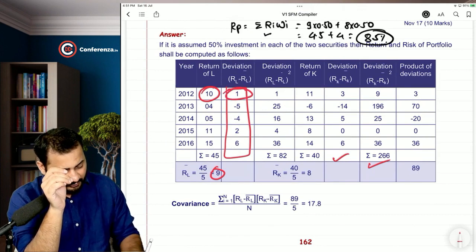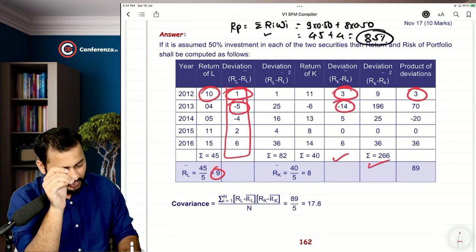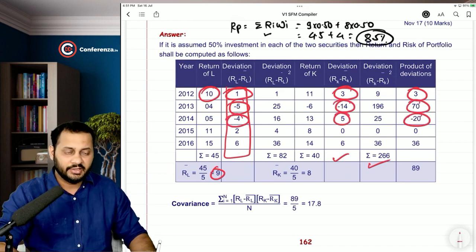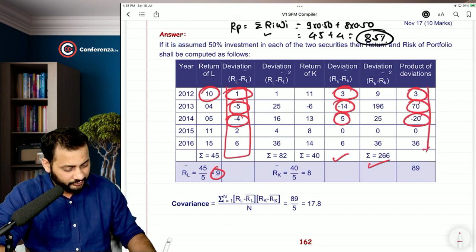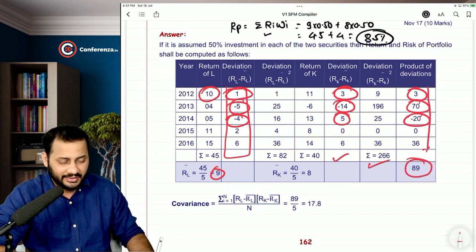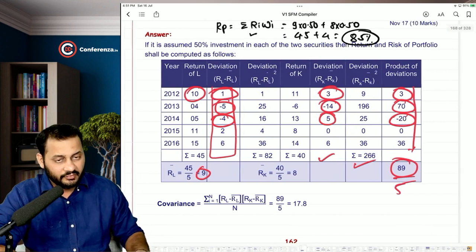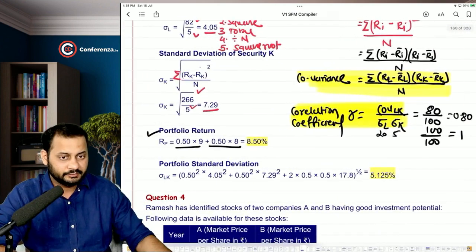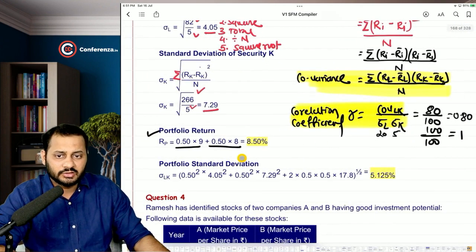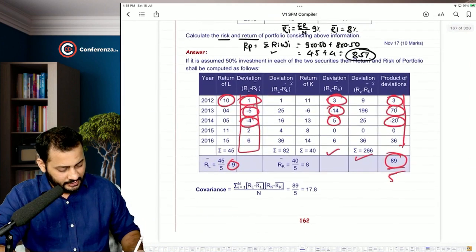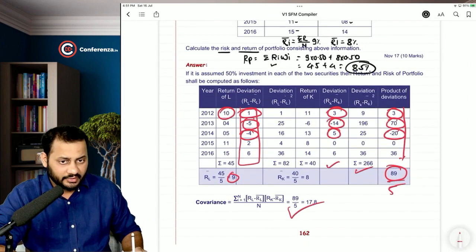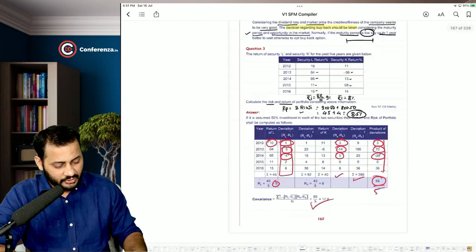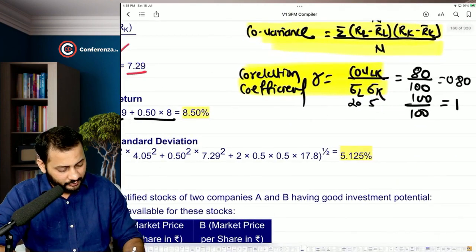This is the deviation 1, this is the deviation 3: 3 into 1, 3. Minus 5 into minus 14, 70. Minus 4 into 5, minus 20. In such a manner, we kept going on for all the 4 years and we did the total, 89. Then divide by 5, you will get the actual covariance. 89 divided by 5, 17.8. So now you can put down 17.8, understand?